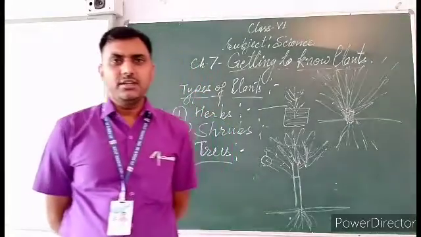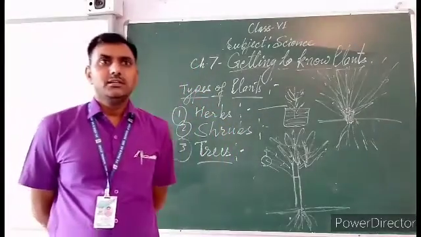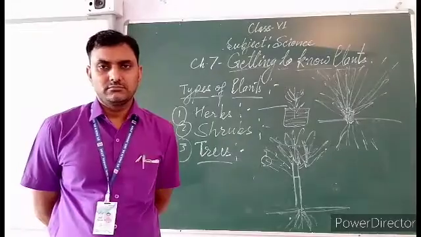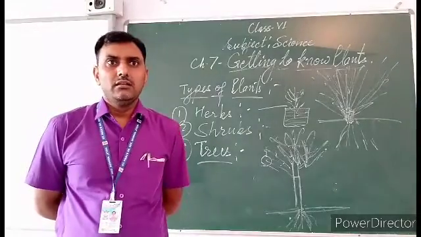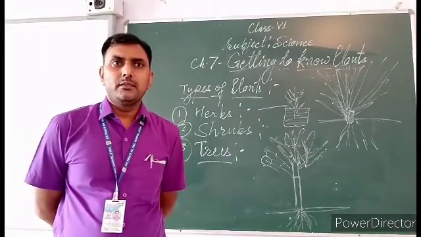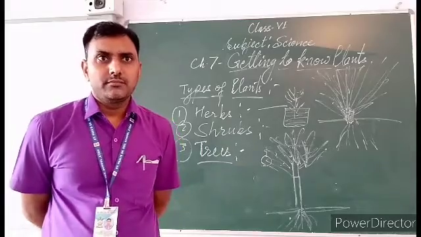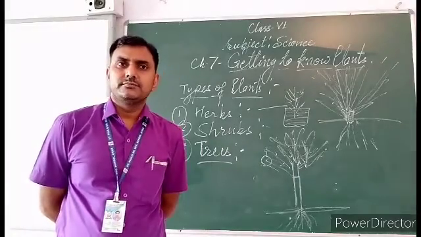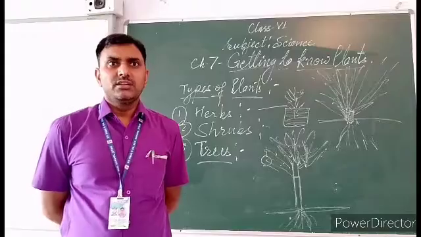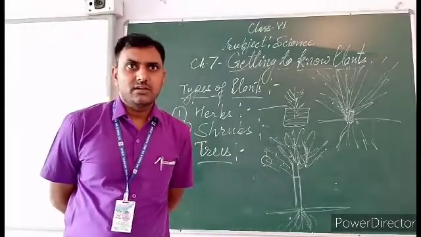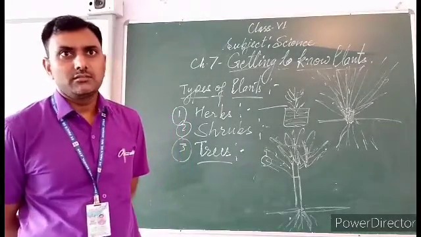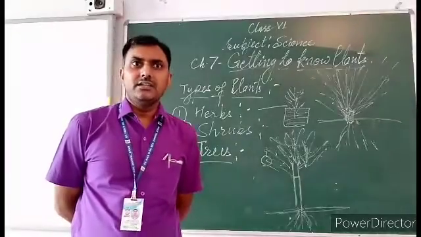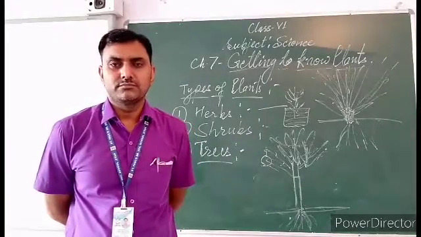Except these three, some plants have a weak stem. They can't stand upright without any support.